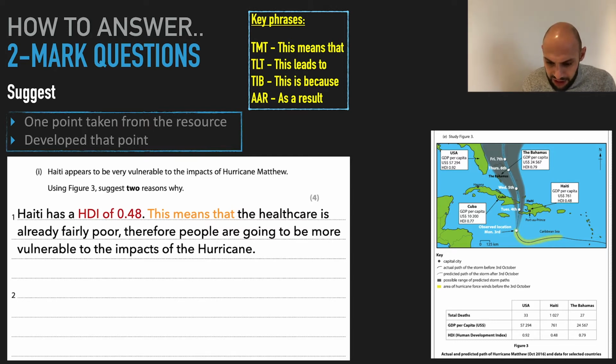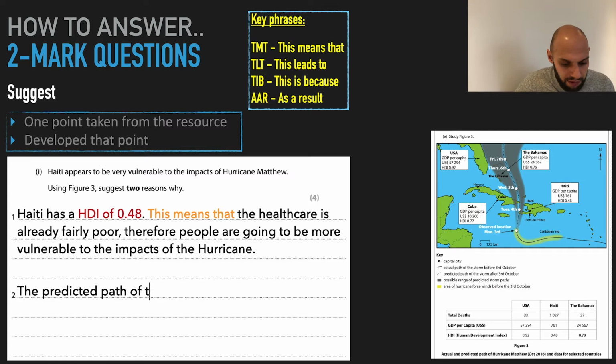So I can say the predicted path is, if I use my scale, I can look, this is pretty much exactly 1 centimeter, which is 125 kilometers. So I can say the predicted path is 125 kilometers from the capital city. This means that it is more vulnerable because the capital city is densely populated. Something along them lines. Let's have a look.